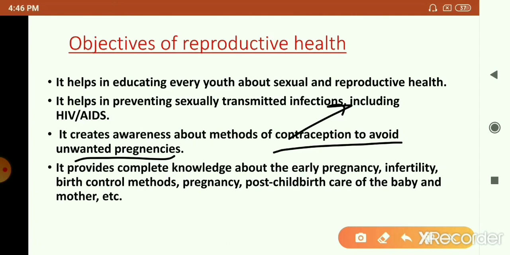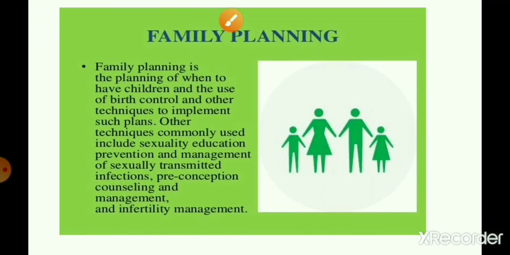If the mother is not ready to bear children because of age or any other factor, then this is going to severely affect her health. So reproductive health creates awareness about the various methods of contraception, which will not only help in limiting the size of the family, but also help in maintaining the proper health of the mother, and some of these devices will help prevent the spread of sexually transmitted diseases, right? So this is about the significance of reproductive health.